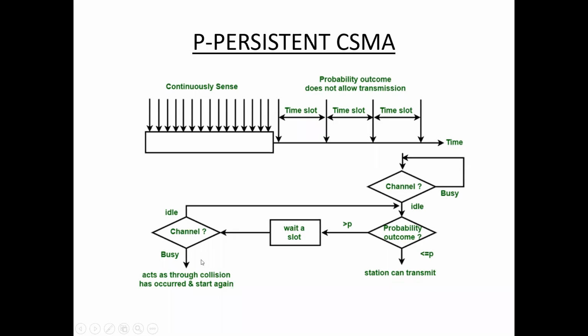If the channel is busy, the station assumes that a collision has occurred and starts again. Go back to the beginning. So this is about P persistent CSMA.